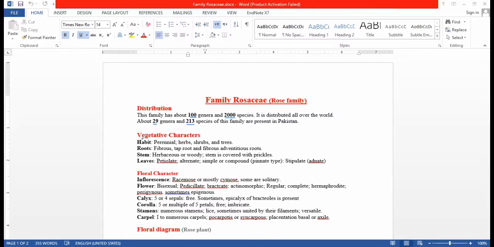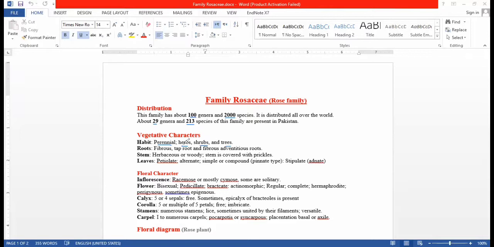Now let's go to the vegetative characters of the family. Habit: the plants belonging to this family are perennial, meaning plants growing for many seasons. They are mostly herbs, shrubs, and trees.